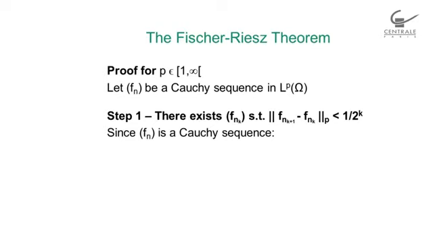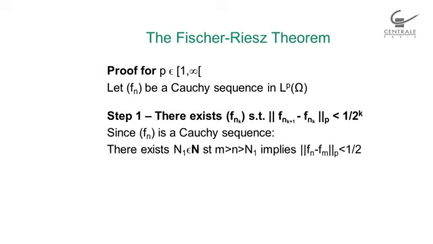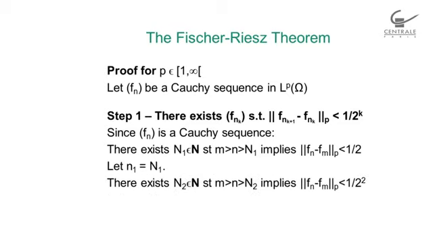To prove this, well, we know that fn is a Cauchy sequence. So we know there exists an N1 such that after this rank N1, the norm LP of fn minus fm will be smaller than 1/2. And I will choose small n1 equals capital N1. And there exists an N2 such that after this rank N2, the norm LP of fn minus fm is smaller than 1 over 4, 1 over 2 raised to power 2.